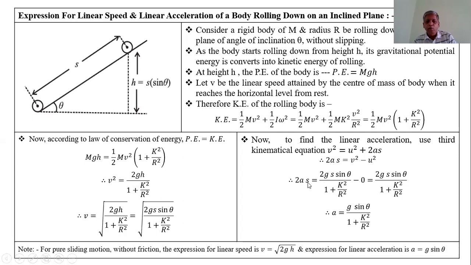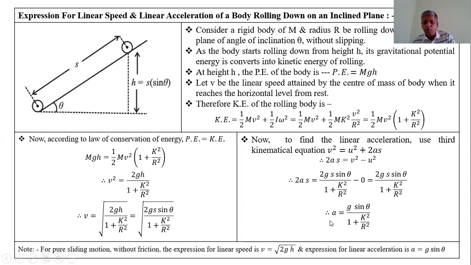Therefore, 2as is equal to v square, which is 2gh upon 1 plus k square upon r square, or instead of h we write s sine theta. This expression becomes 2gs sine theta upon 1 plus k square upon r square minus 0, since u is 0. So 2as is equal to 2gs sine theta upon 1 plus k square upon r square. s cancels, 2 cancels.